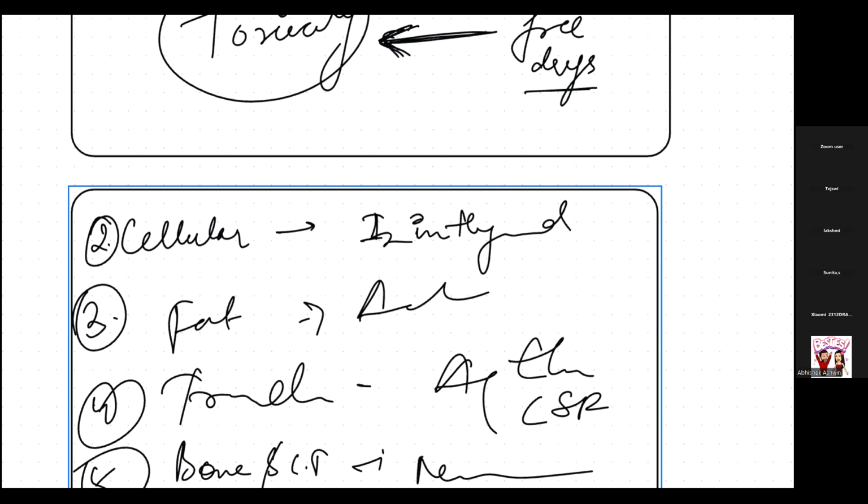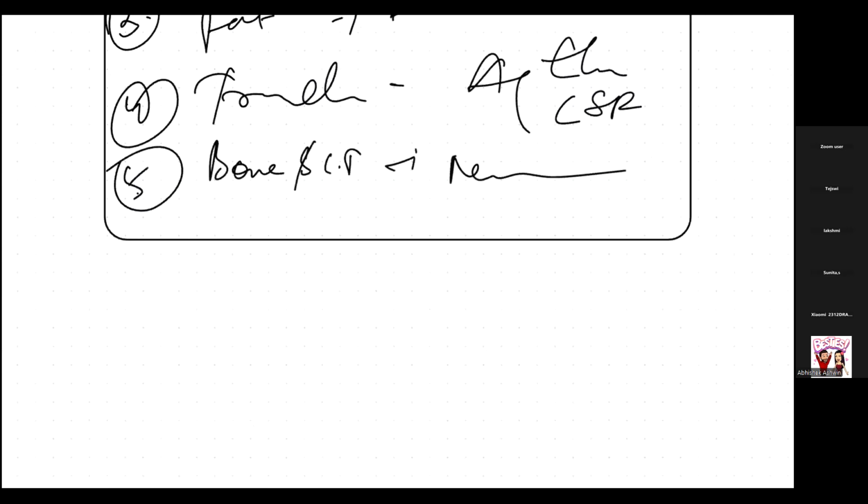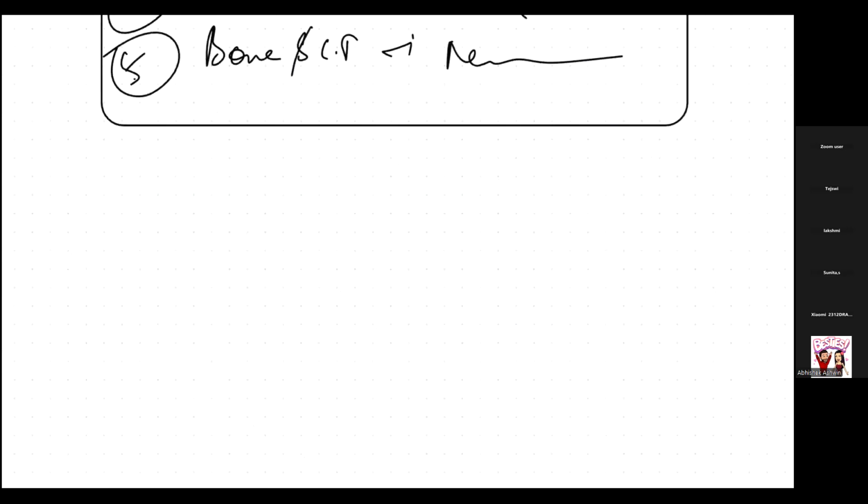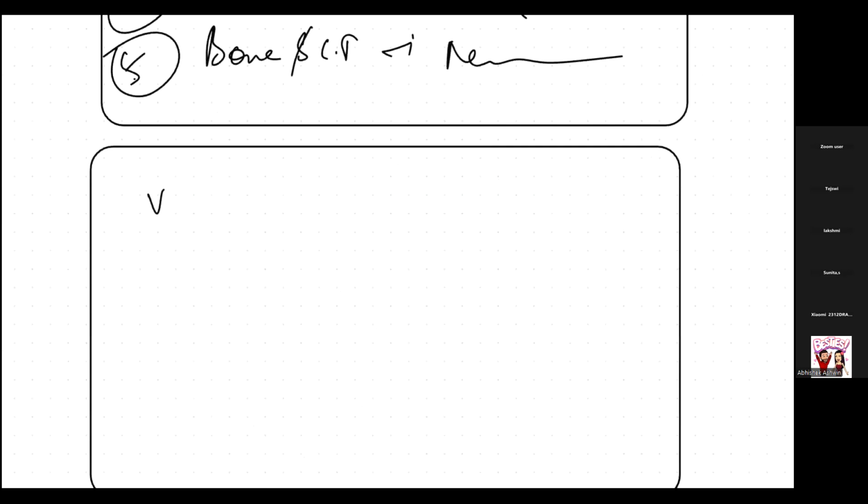Now there is a formula that is important, so we can see that. What is that formula? It is volume of distribution, VD. Volume of distribution.